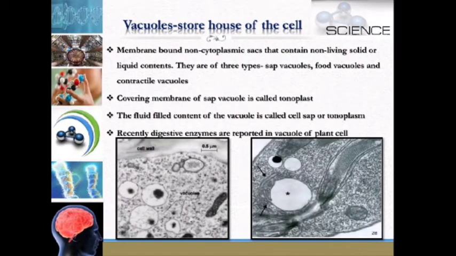So vacuoles are called the storehouse of the cell. They are membrane-bound non-cytoplasmic sacs that contain non-living solid or liquid contents. There are three types: sap vacuoles, food vacuoles, and contractile vacuoles. The covering membrane of the sap vacuole is called tonoplast. The fluid-filled content of the vacuole is called cell sap or tonoplasm.